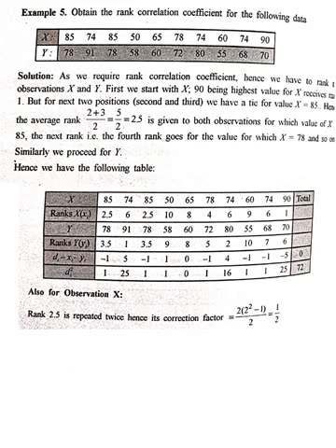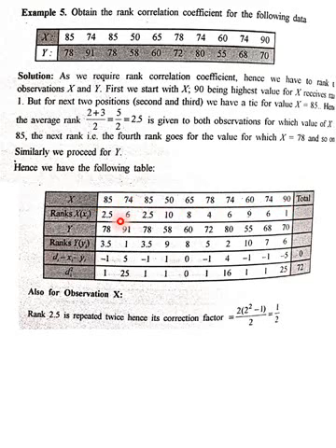The next example is of repeated ranks. Here for x, you can find the value 74 arising 2 times, and for y you can easily find 78 arising 2 times. If we write down the ranks for x, the highest value is 90, so 90 gets the first rank, and the second is 85 arising 2 times.